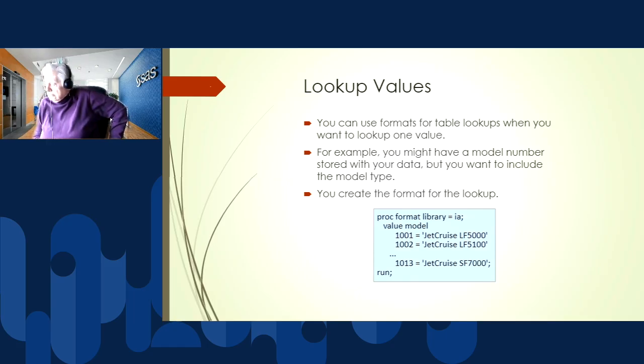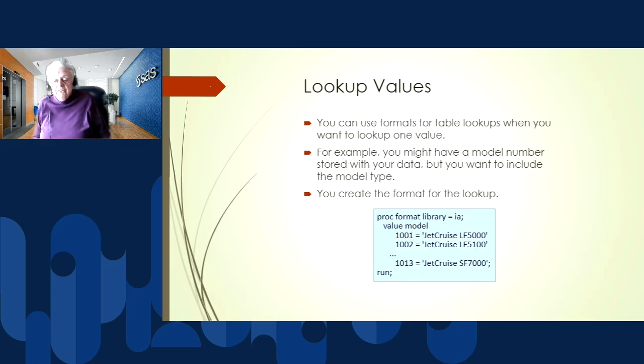So 91 is North America, I believe 92 is South America, 93 is Europe, and so on. And I could merge that small table of lookups with my large table of customers that has millions of customers in it. But that might not be very efficient.